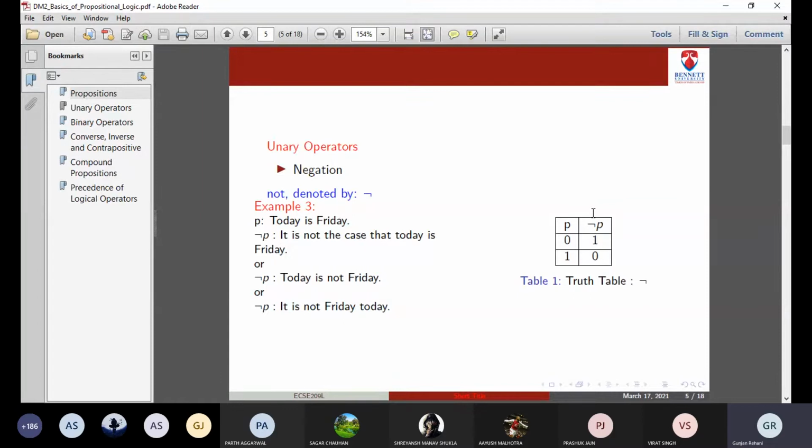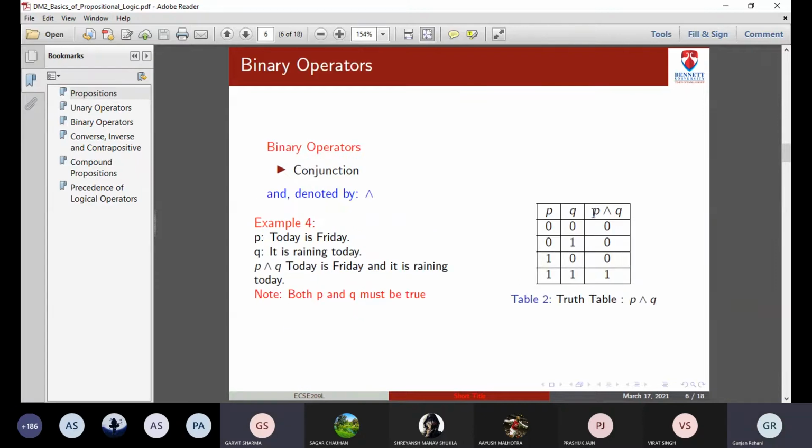That is the truth table for it, as you can see in table 1. When P is 0, negation of P will become 1. Whenever P is 1, negation of P will become 0. Since P is a proposition which either has a value 0 or 1, when you negate it, the value will be negated, right? Any doubt? No, ma'am.